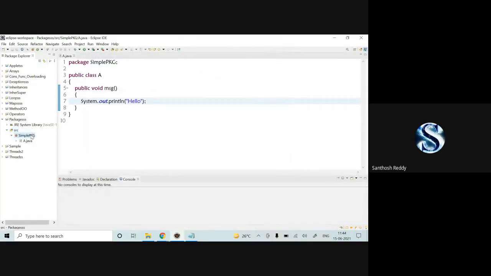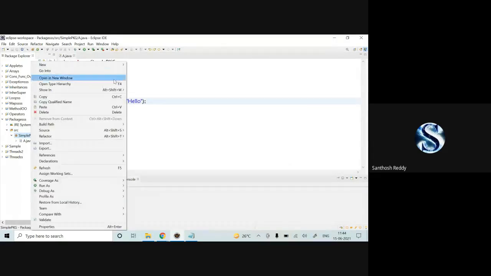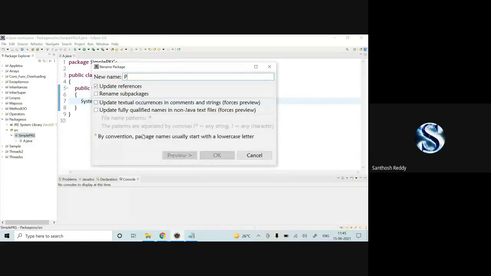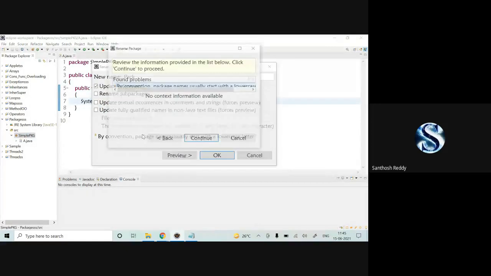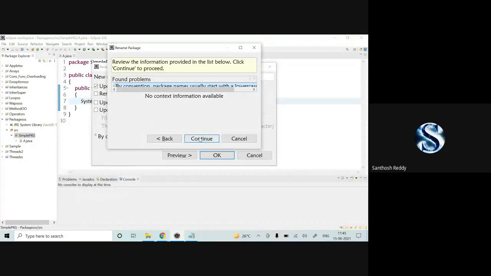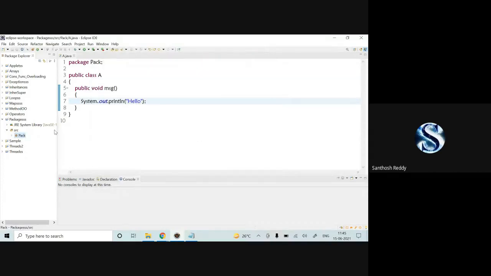I'll change it to pack so that you'll have an idea. Refactor, rename. Here I'll write it as pack. Save the code. Okay, now it is created as a pack.